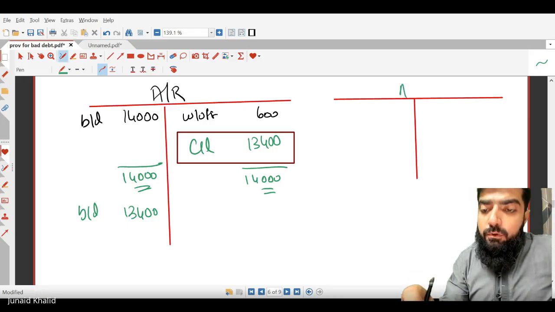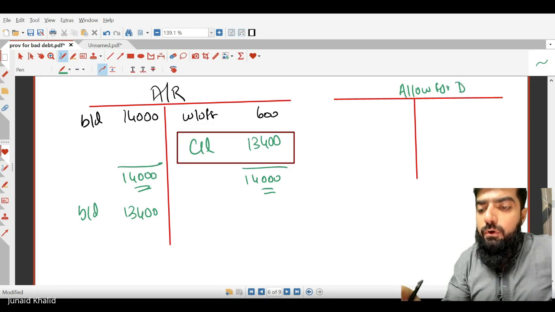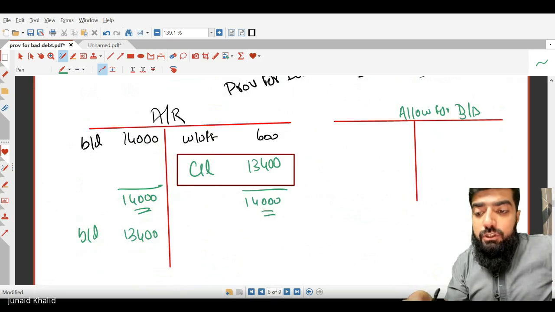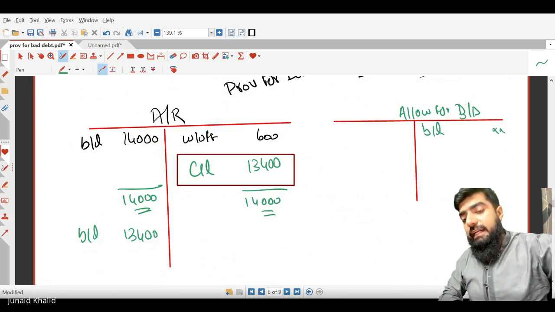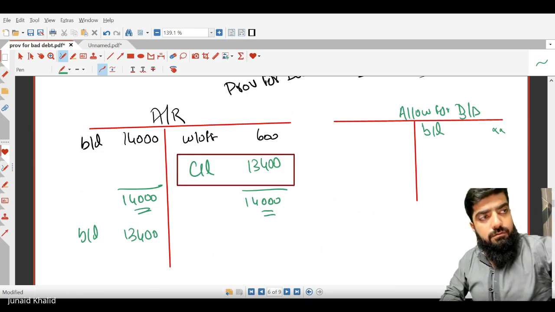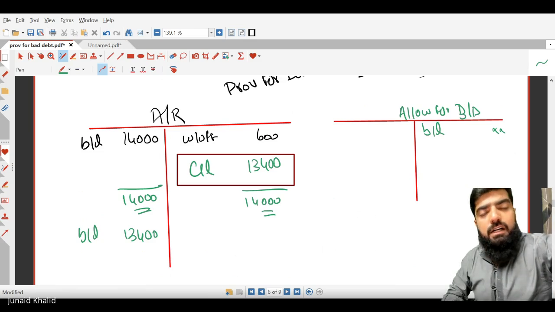Okay, now let's make the ledger for the provision for bad debt, or allowance for doubtful debt. Is there any opening balance given? No, there is no opening balance. If there had been one, it would have been on the credit side. Why? Because the provision for bad debt is a contra asset account, and it will always have a credit balance.